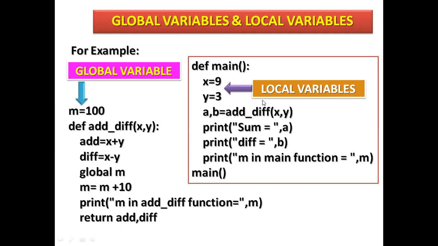And now see the local part, def main. Def is a keyword, main is the function name, terminated with a colon. Now x equal 9, y equal 3. Both have values, x and y. Here a, b, this is a previous example I have taken. Now its limit will be within this module only, this function only. You can't call them outside, in other parts. So these are used only within a function. This is the difference between global and local.